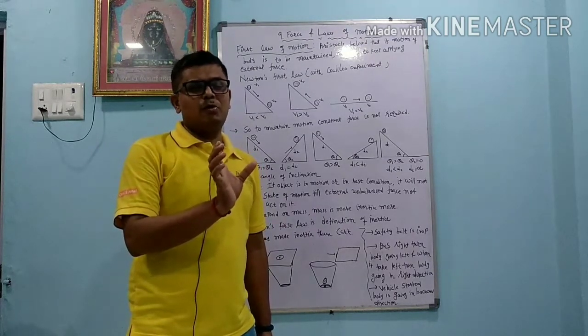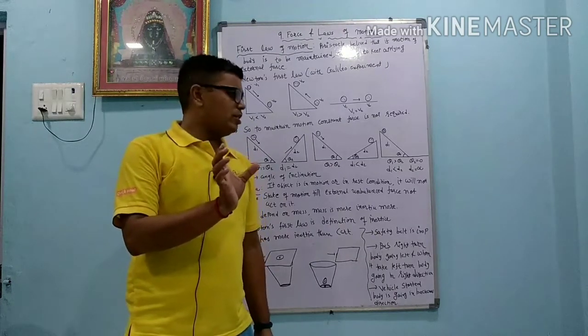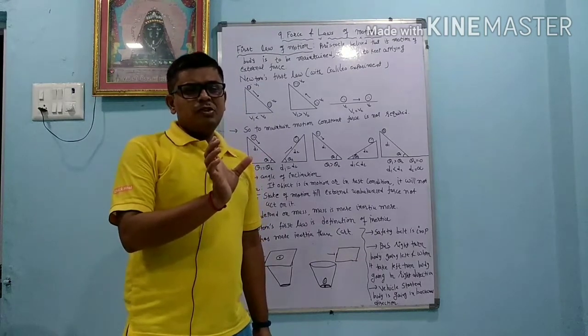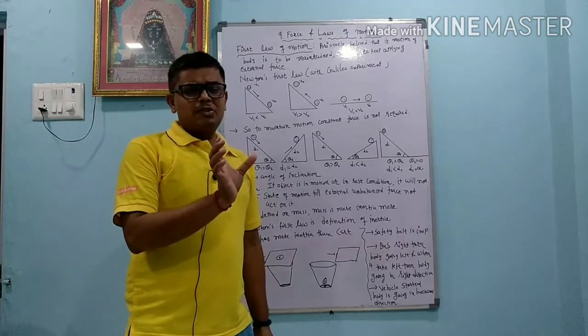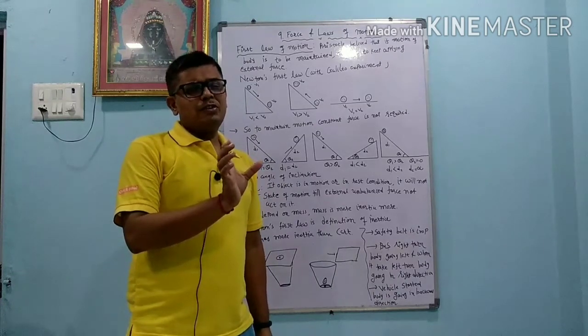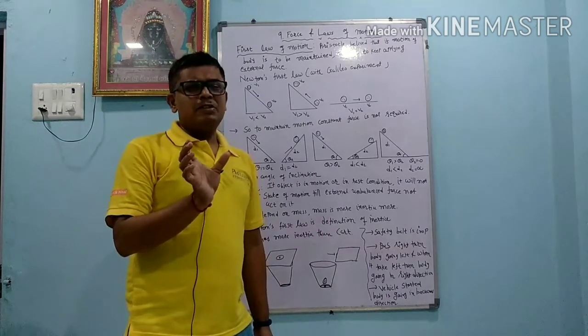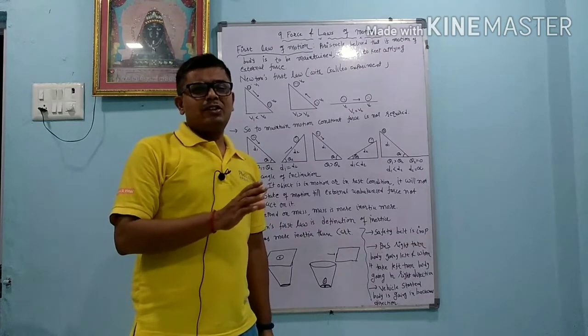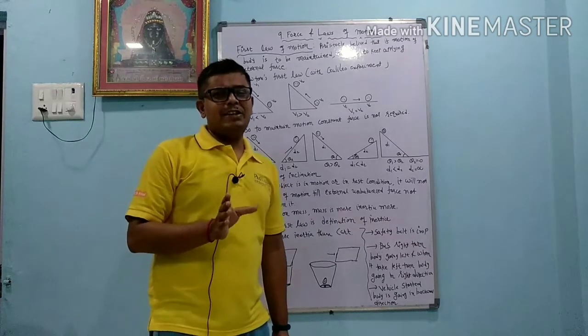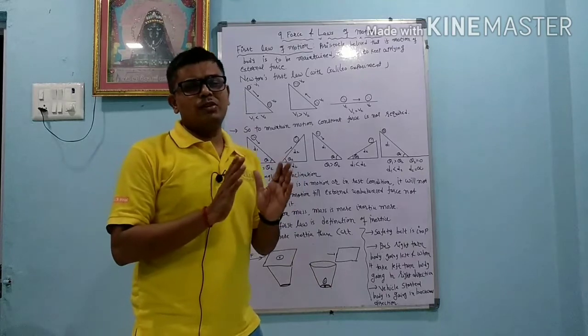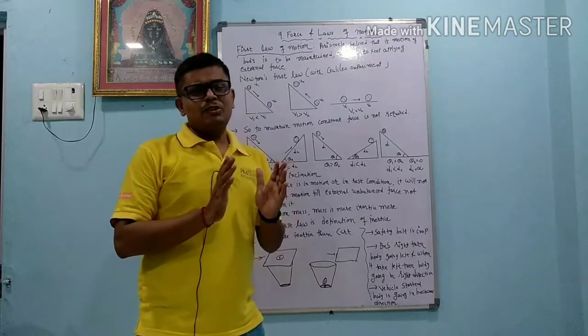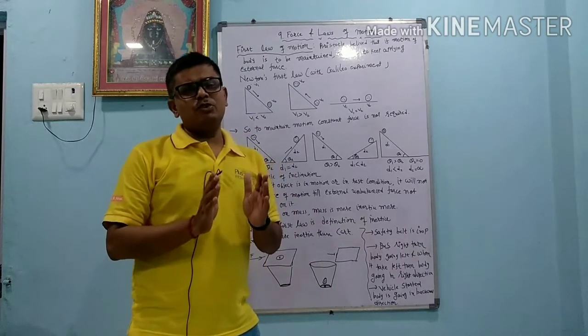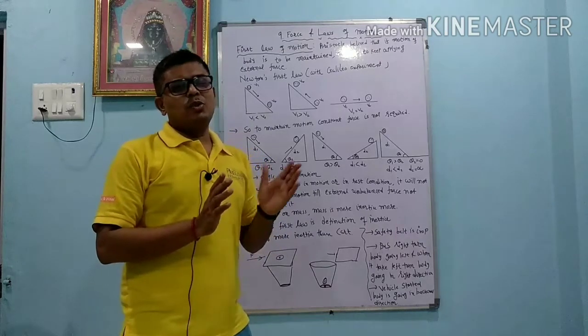Because of inertia our body opposes the motion of the bus, so our body goes in the left direction. Similarly, when the bus or train takes a left turn, our body wants to go straight, so it opposes the motion, and because of that our body goes in the right direction.